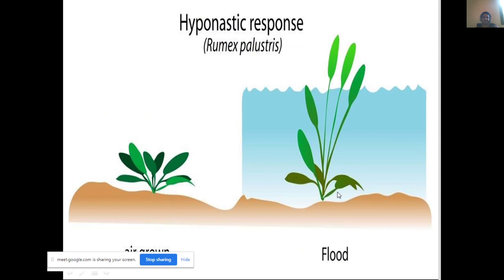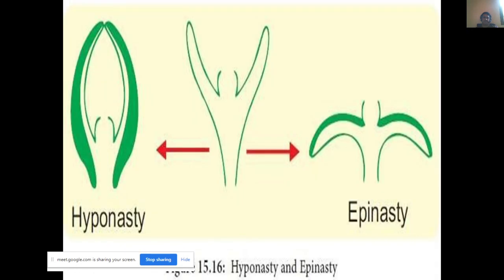The next is nastic movement. This is a hyponastic movement, hyponasty, and this is epinasty. That's the opening of the flower bud. When the flower bud opens, what happens? All the petals bend towards the base side. That's an example of epinasty.